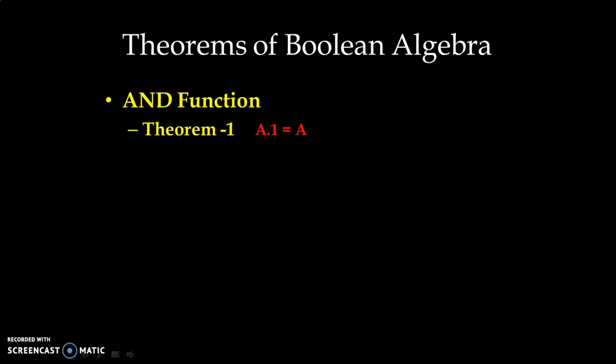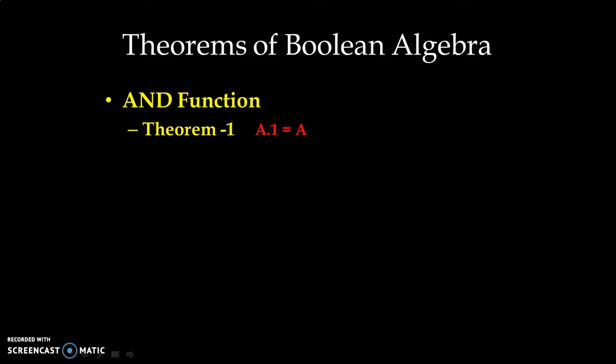Now in this condition, one of the inputs is already at a high level, that is 1 level. So if A is high, then both the inputs will be high and the output will be high. But if A is at a low level, 0 level, then the output will be at low level.